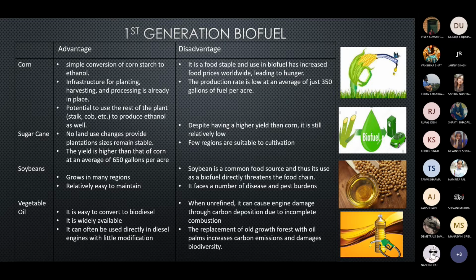The other disadvantage is that the replacement of old growth of a forest with oil palms increases carbon emission and damages biodiversity. So these are the advantages and disadvantages of different resources of biofuels.